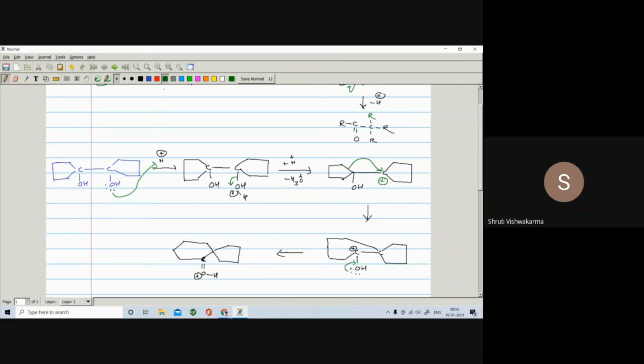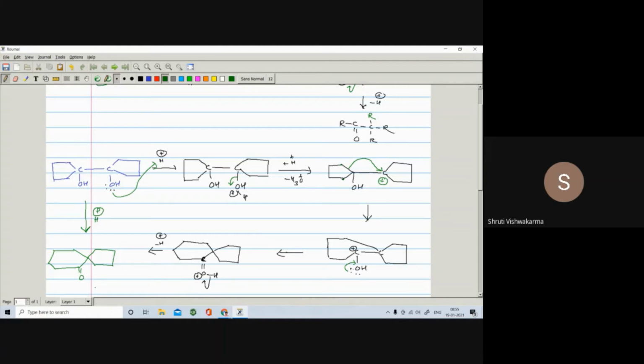Now the next step is deprotonation. So this will open here, right? And you are getting the corresponding final compound. So it undergoes deprotonation, and what are you getting? This skeleton becomes 6-membered, here is a double bond to O, and here is your 5-membered nucleus. In this way, you have such a conversion when you carry out the reaction in the presence of acid. So it is an example of the Pinacol Pinacolone rearrangement reaction.